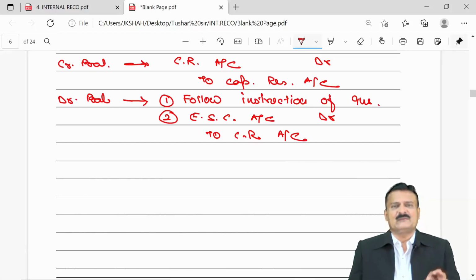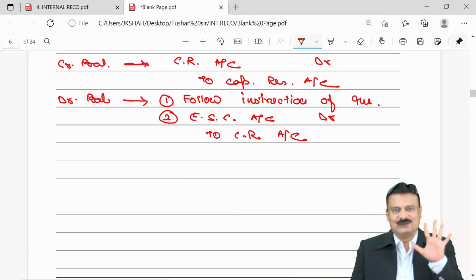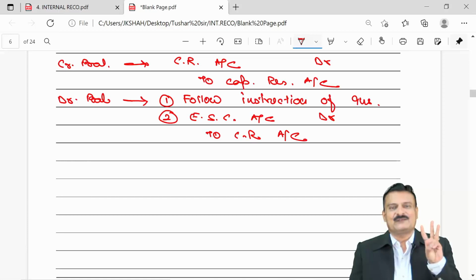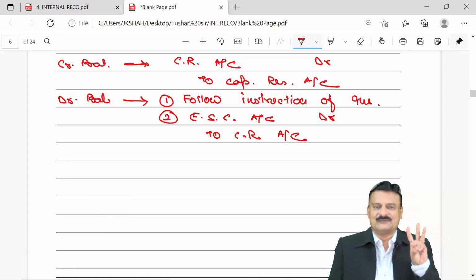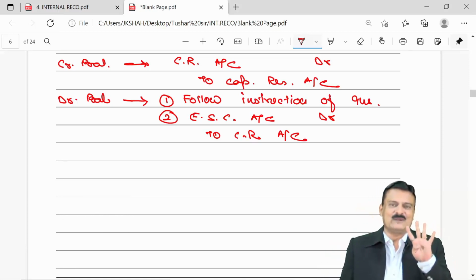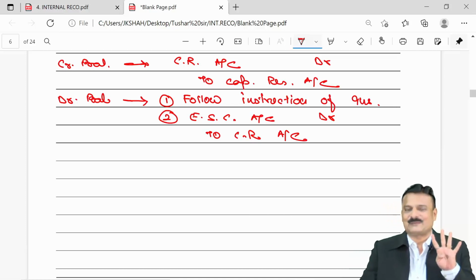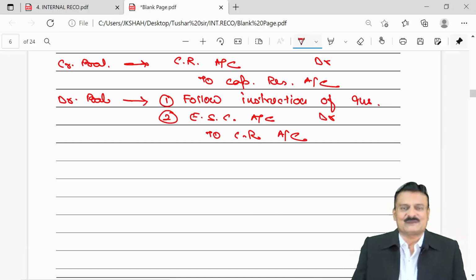As I told you, minimum 10 to 12 adjustments. Writing off fictitious assets, writing off goodwill, upward revaluation of asset, downward revaluation of asset, creditors waiver, debenture holders waiver, their change of rate of interest, change in face value or paid up value of preference share capital, change in face value or paid up value of equity share capital, one or two other adjustments like expenses for internal reconstruction scheme.